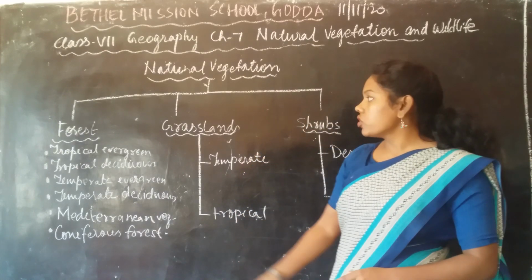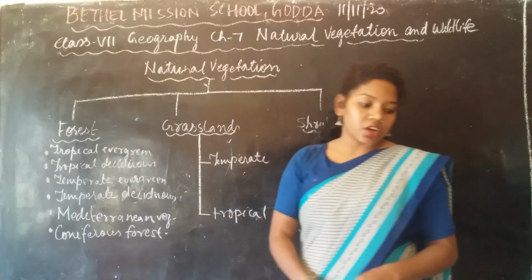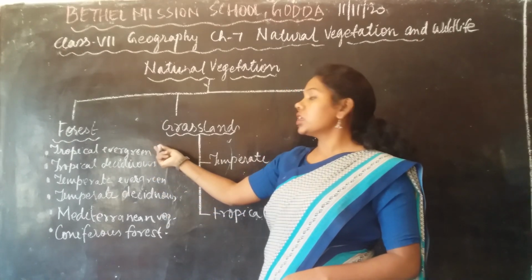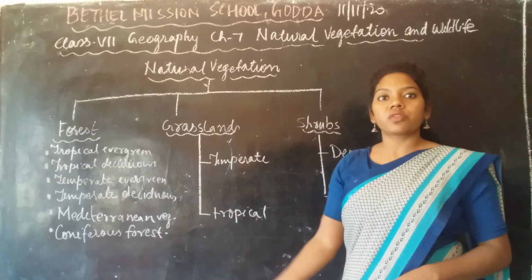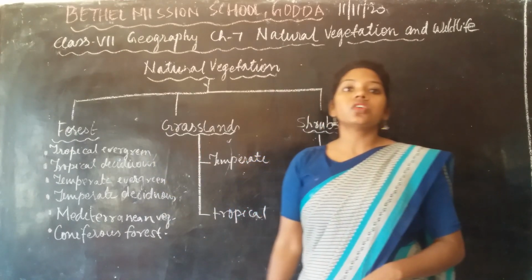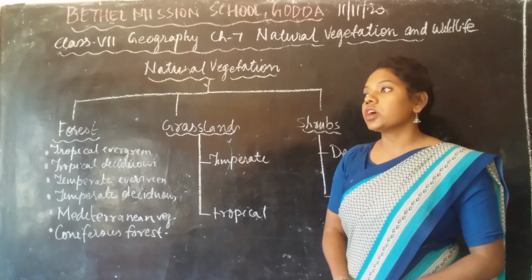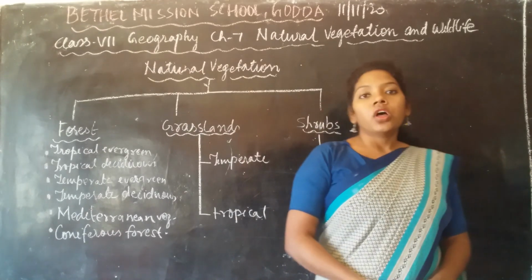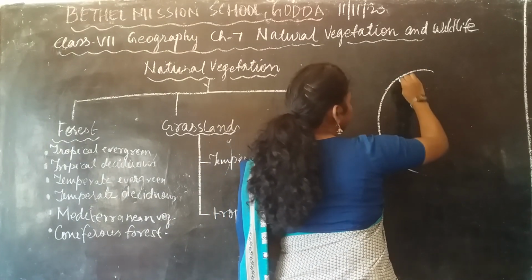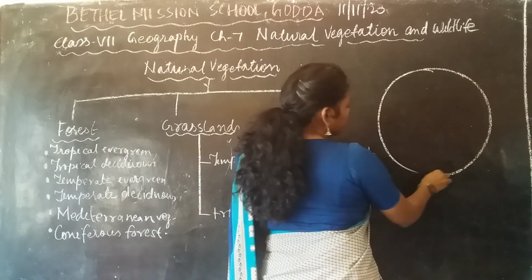Today we are going to learn about the vegetation of the forest. There are different types of vegetation present on the earth's surface, and this is divided according to the zones of the earth's surface. So we will just draw the earth's surface, and it has its own zones. Yes or no?